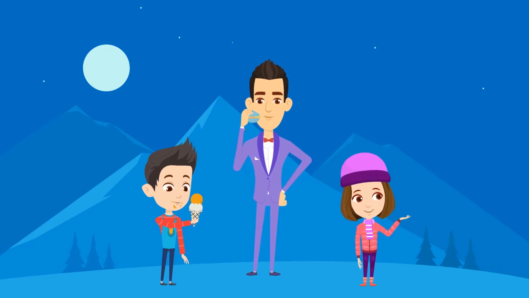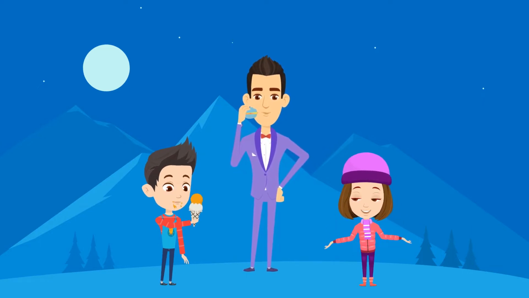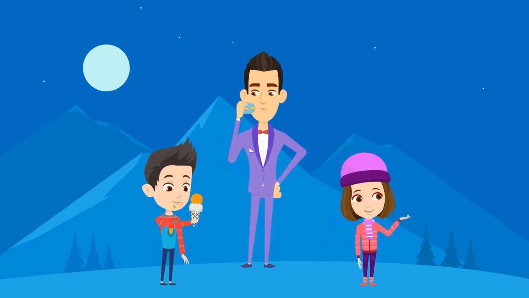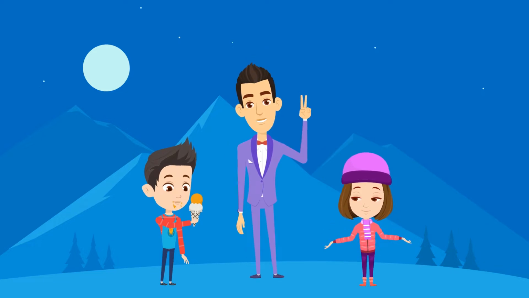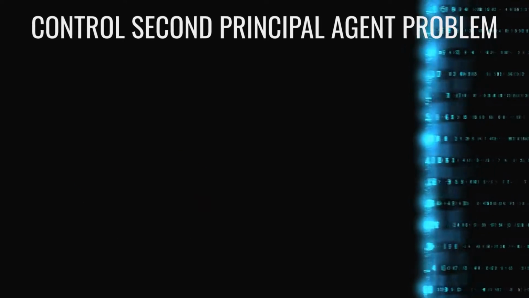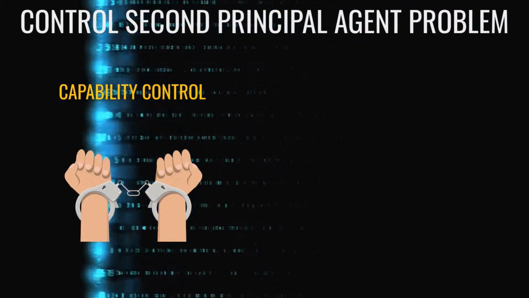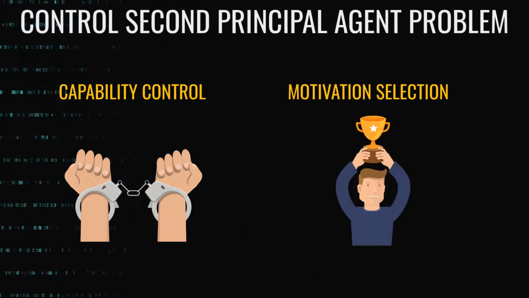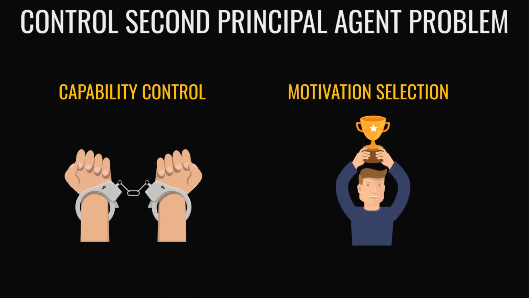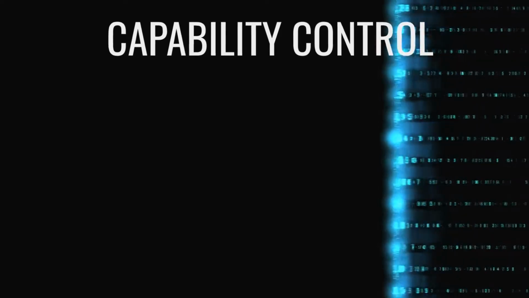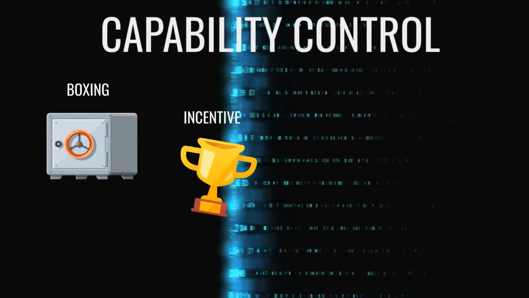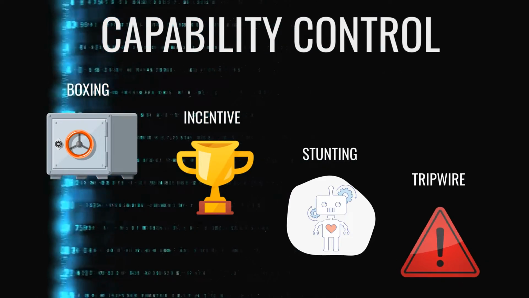Daddy, what kind of controls are you thinking about that can address the second principal agent problem? Good question, Selinka. There are two novel techniques we can use here. First is capability control, which places limits on what the superintelligence can do. The second technique is motivation selection, which aims to control what the agent wants to do. Let's dive deeper into the four capability control methods, which are boxing, incentive, stunting, and tripwires.